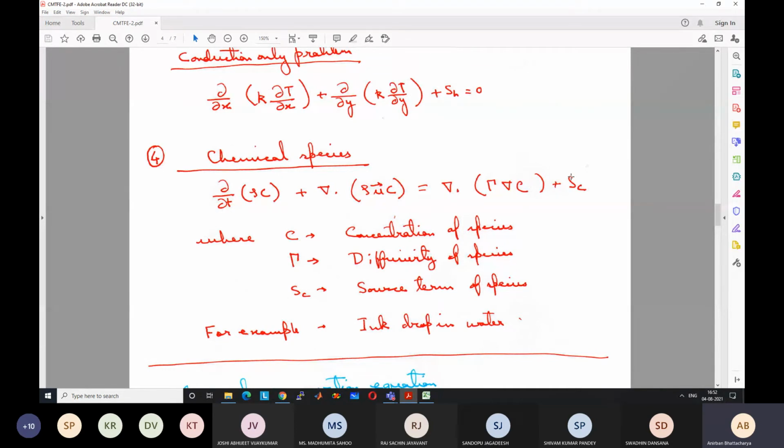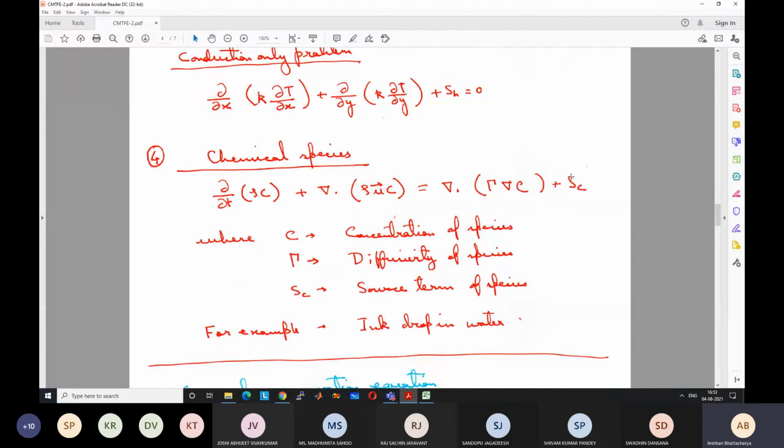Another example is, say I have dropped a drop of ink in water. I had a glass bowl filled with water, and I have dropped a drop of ink, and gradually we'll see that the ink diffuses from that point and slowly mixes with the entire bowl of water. So how will we track how much this mixing will occur with time? We can solve it using CFD. Again, it's also a diffusion problem. There also we can treat this ink as a separate species and water as the other species.